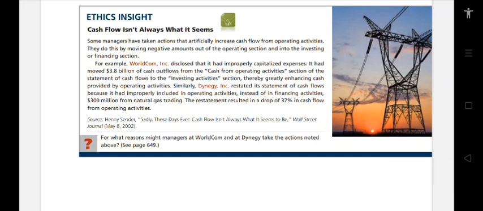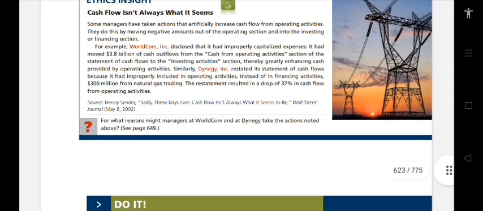Ethics insight: cash flow isn't always what it seems. Some managers have taken steps to artificially increase cash flows from operating activities. They do this by moving negative amounts out of operating sections and into the investing or financing sections. For example, WorldCom Inc. disclosed that it had improperly capitalized expenses. It had moved $3.8 billion of cash outflows from the operating activities section of the statement of cash flows to the investing activities section, thereby greatly enhancing cash provided by operating activities.